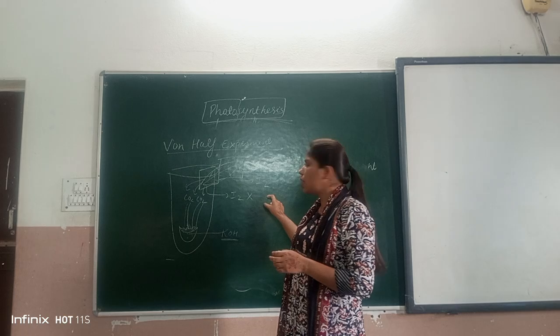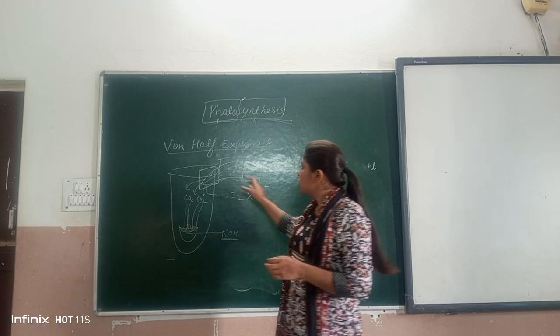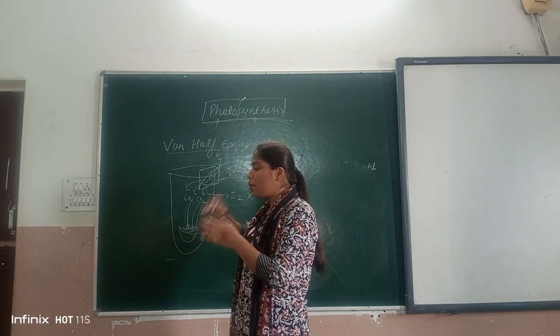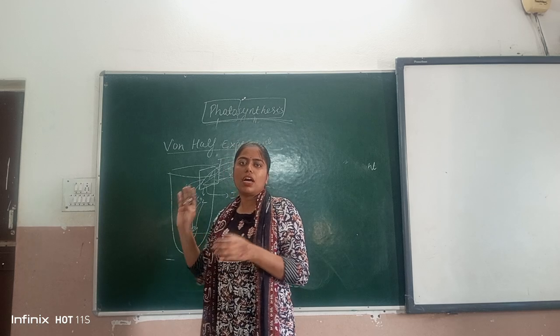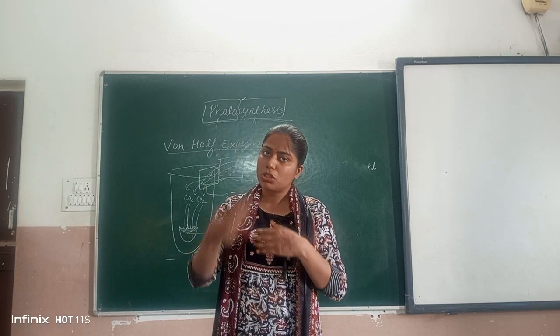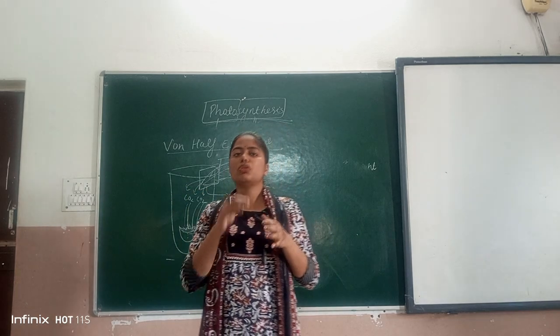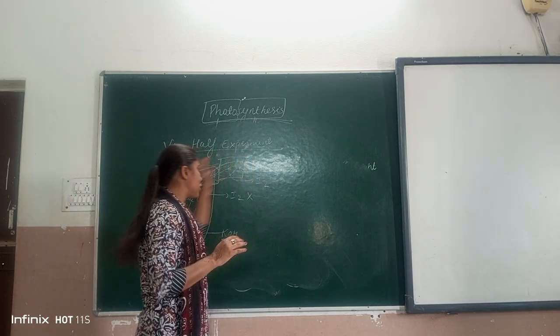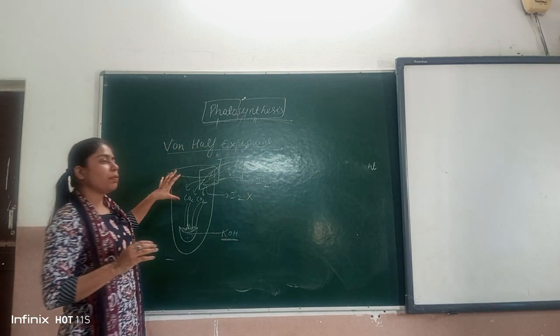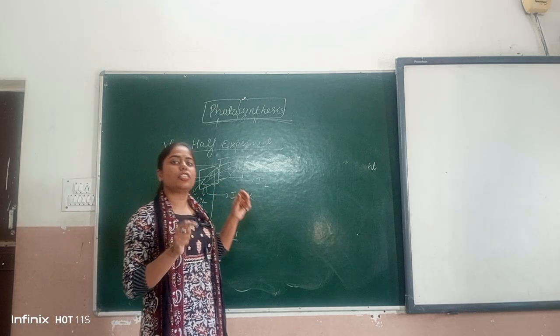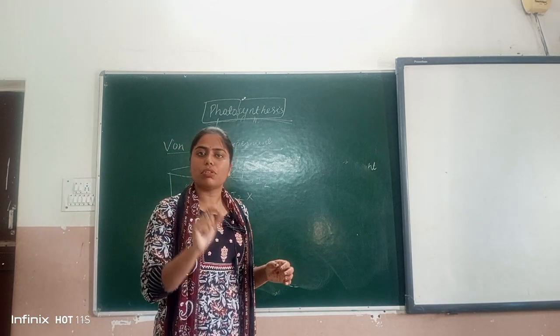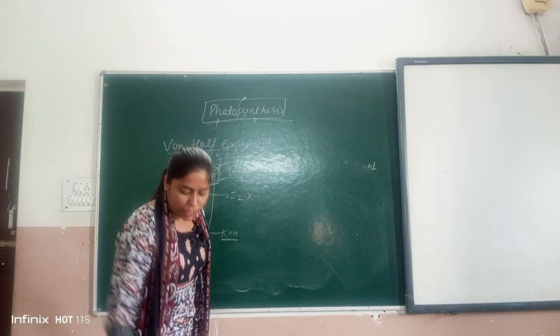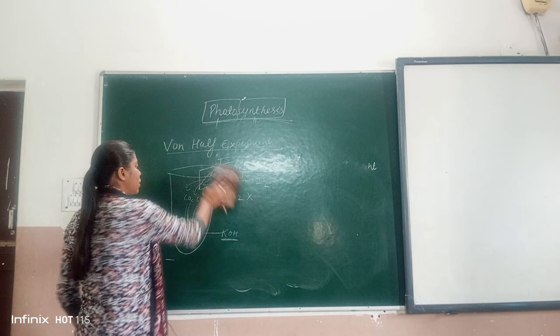But the outer part which is present outside the beaker will show the iodine test because बाहर तो CO2 है, CO2 fix होगा, photosynthesis होगी और starch बनेगा. So इस experiment से ये conclude किया गया that CO2 is important for photosynthesis. This is the experiment. ये दोनों experiment we have studied in the previous class 10.